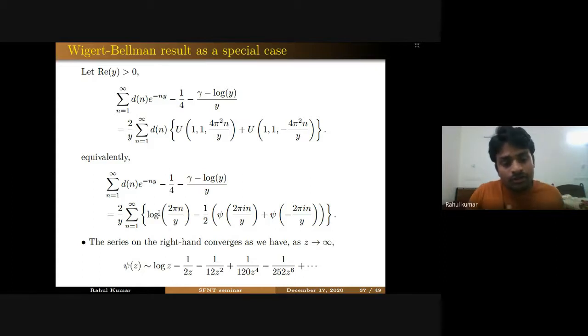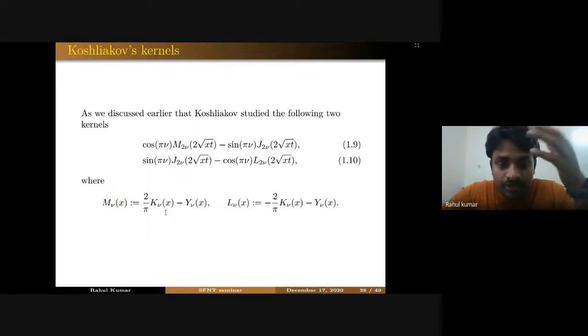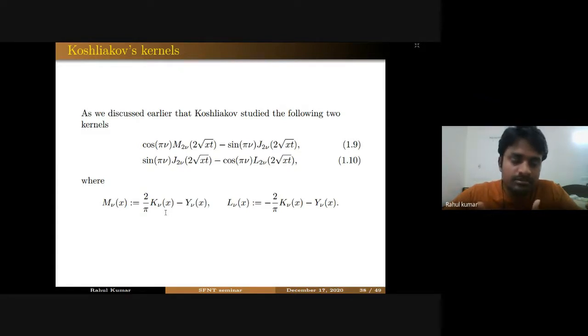I couldn't take all the results from our paper, but I have tried to cover all main results from our paper. So now, at the end, let me discuss a new transformation formula for Rk of n. For that, we have to go back to that Kochelikov paper, the same paper from where we have taken that integral evaluation, the generalized modified Bessel function.